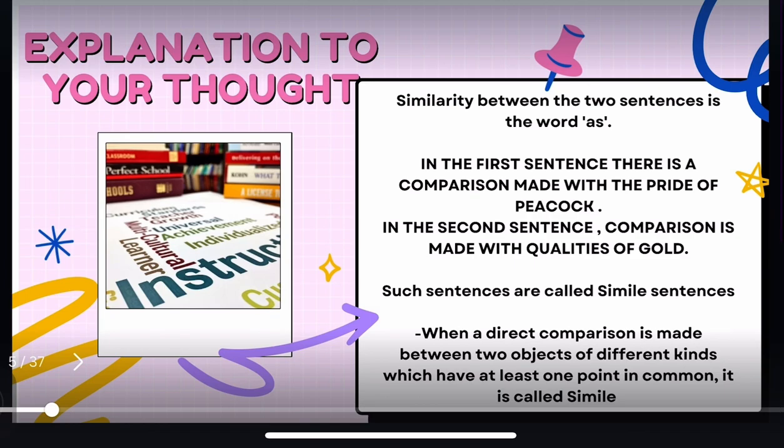The similarity between the two sentences is the word as. Yes, you rightly got it. In the first sentence, there is a comparison made with the pride of a peacock. In the second sentence, there is a comparison made between the qualities of gold. Such sentences are called simile sentences.